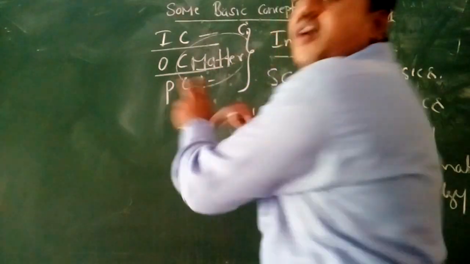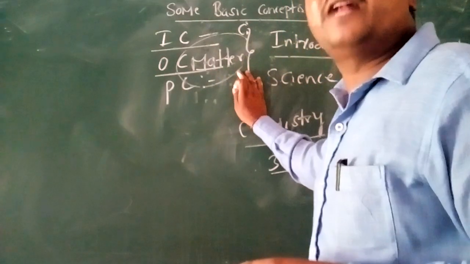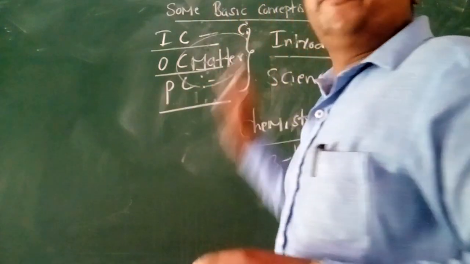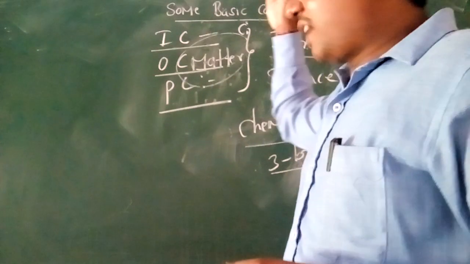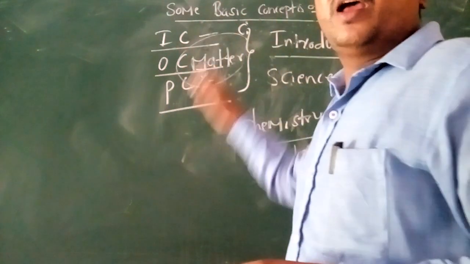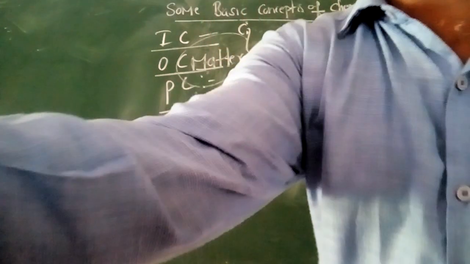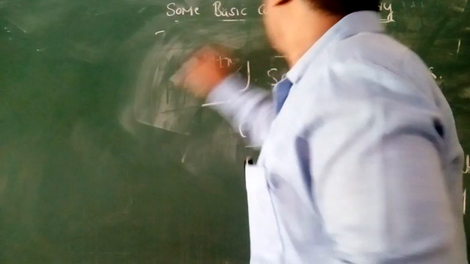Physical chemistry covers the fundamental principles and instrumentation techniques. So these are the important branches of chemistry. After that, the next concept is the importance of chemistry.